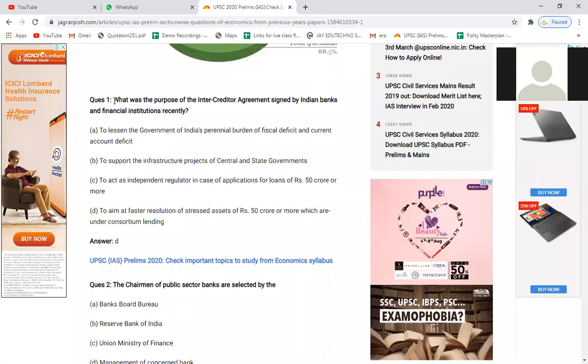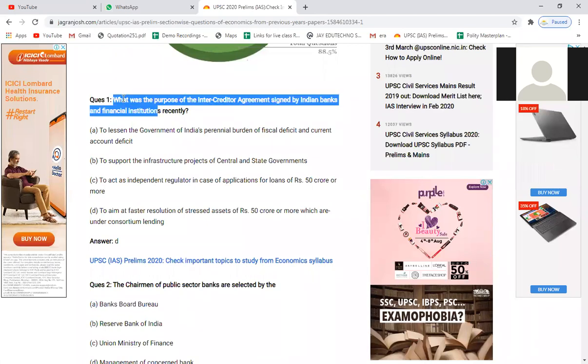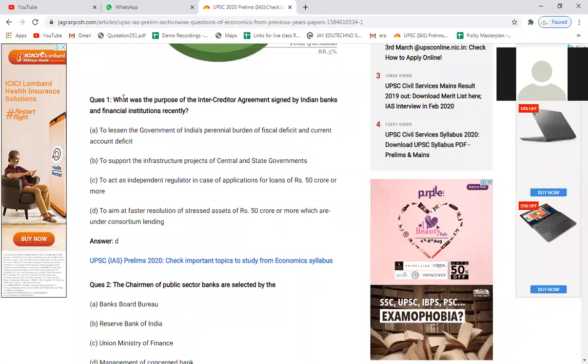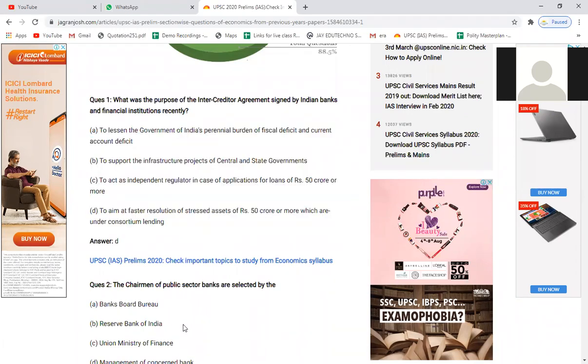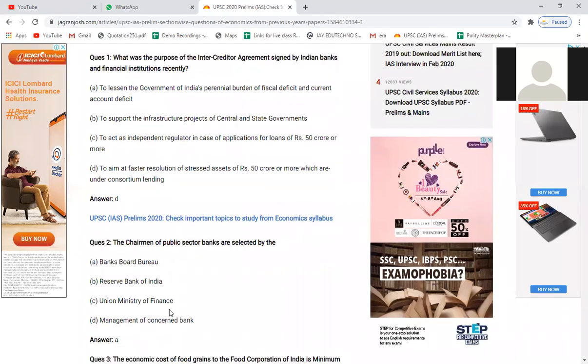This is a direct question and this is an indirect question. In such types of questions you can find the answer by using logic, but here you need to know exactly. You can eliminate C and D, but there may be confusion between Bank Board Bureau and Reserve Bank of India, but the answer is Bank Board Bureau, right? Okay, going to the next question. Any doubts about this question?